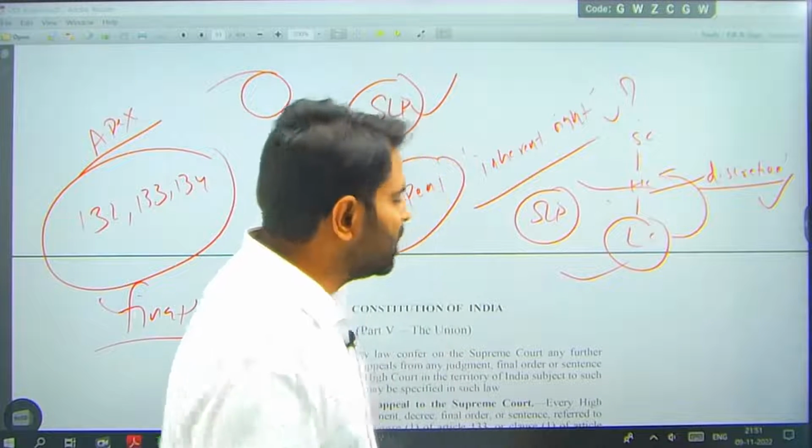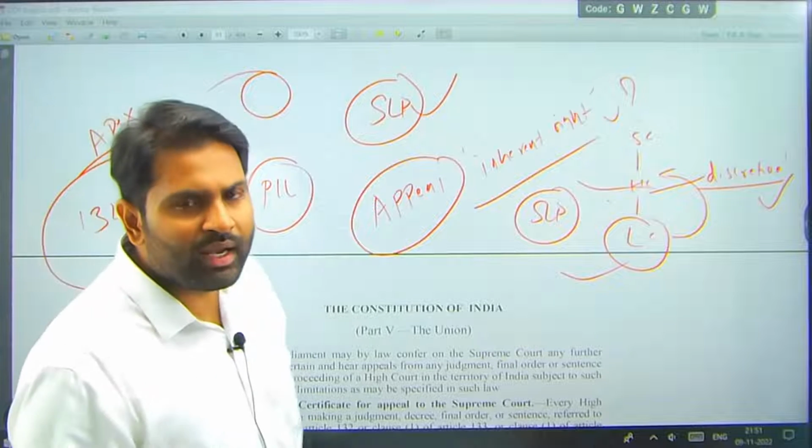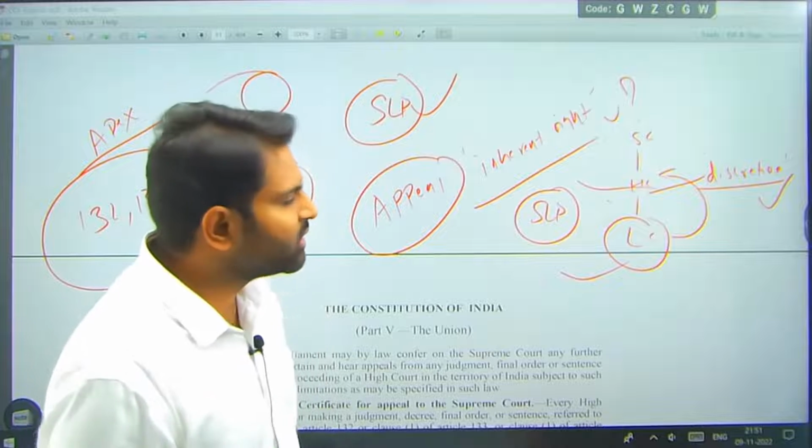Special leave petition, don't confuse it with PIL. What is PIL? PIL is public interest litigation. What is public interest litigation?